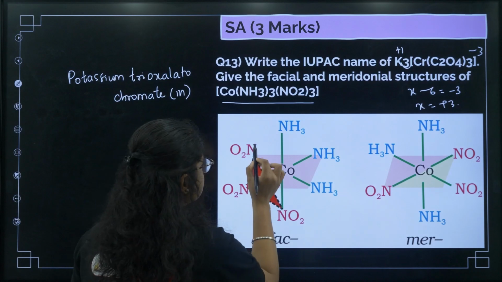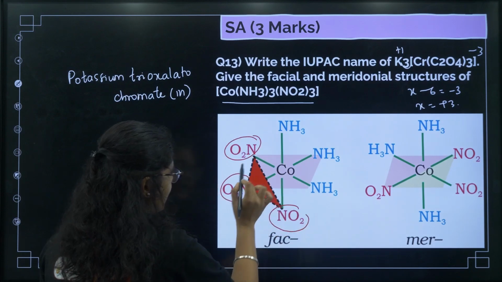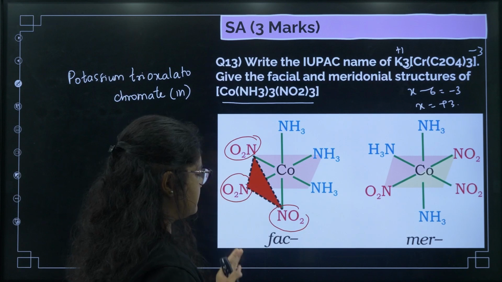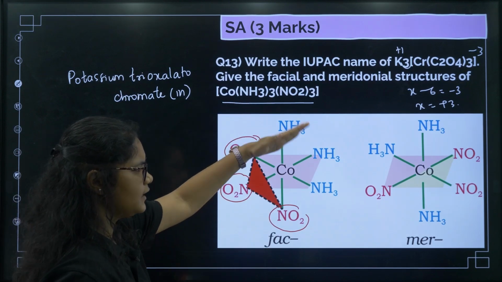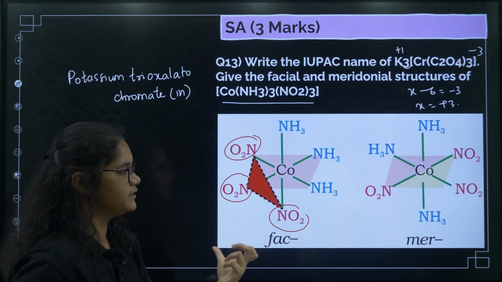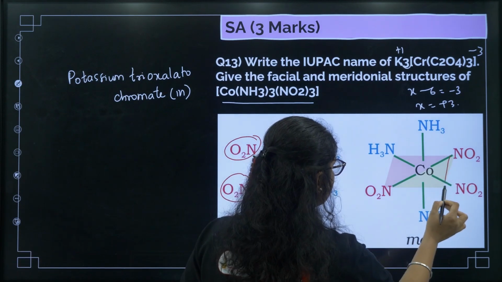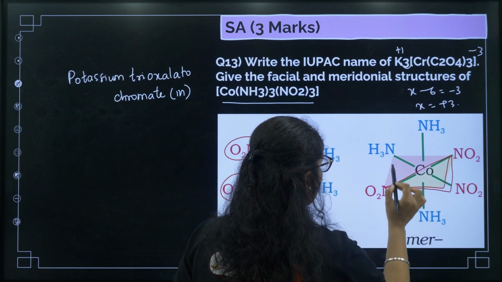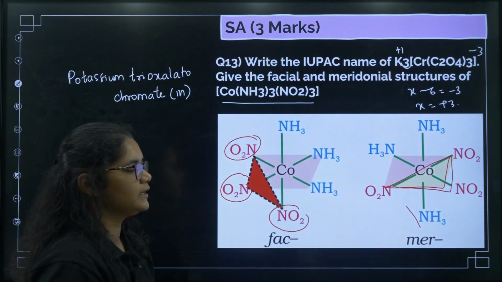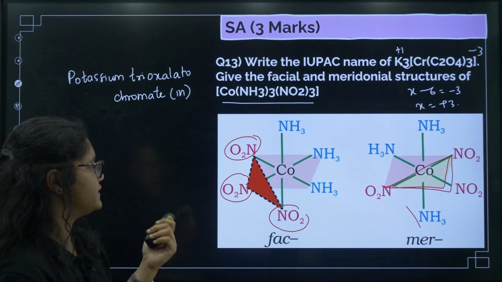Next, facial and meridional structures, if you want to see, this is the example taken from the NCERT book. In the facial one, the 3 NO2 groups should be on one face of a triangle. Okay, so you can just remember like this, 3 you should put on one side, another 3 you will put on another side, that is facial. And for meridional, you can put 3 NO2 in one plane, this should be in one plane, and then 3 NH3 you can keep in this way. This is facial, this is meridional. Okay, so these are the examples.